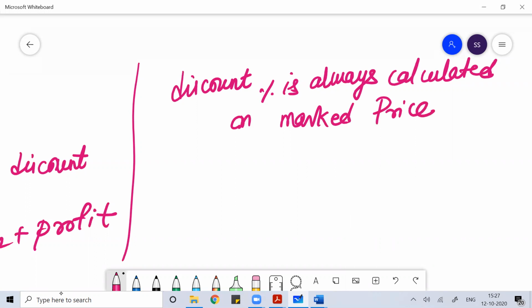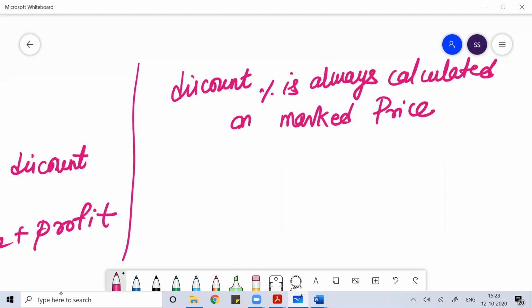Whenever we speak about discount percentage, it is always calculated on the marked price. Remember this.